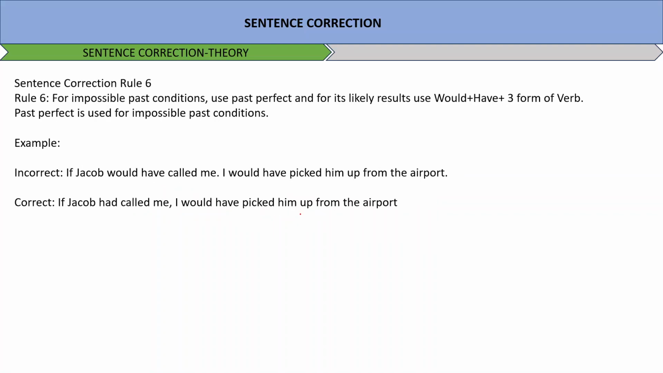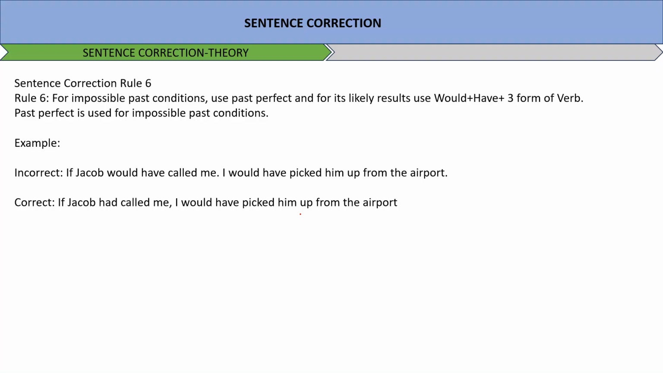The rule says for impossible past conditions, something which cannot be changed, use past perfect, and for its likely result use would have plus third form of verb. Past perfect is used for impossible past condition. This is basically the understanding and meaning of it.